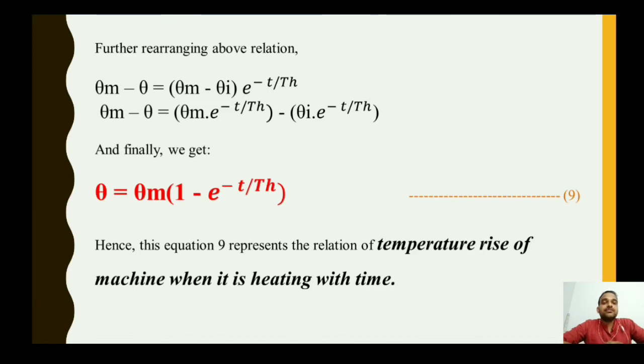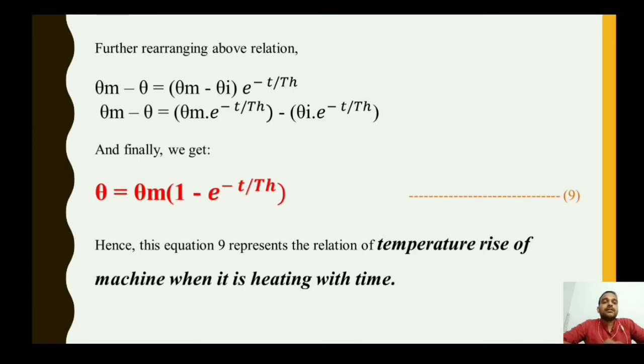So from relation 9 you can see theta is the actual temperature of the machine, theta m is the maximum value of temperature of the machine, and 1 minus e to the power minus t. What is t? T is nothing but the time, means for what duration the machine is running. Consider in certain numericals you will see the running time of the machine is 30 minutes, or 45 minutes. So in that case you have to consider t equals 30 minutes or 45 minutes, whatever value is given in the numerical.